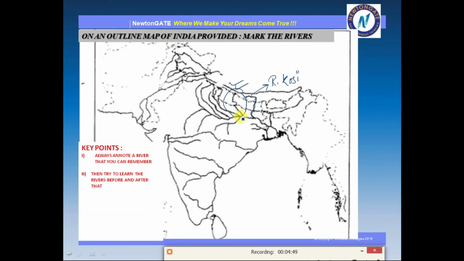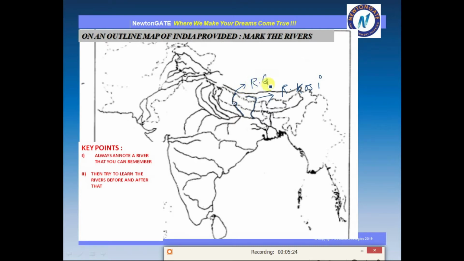My next point is then try to learn the rivers before and after that. Let me show you how I am doing this. I have remembered river Kosi because to me it is symbolic to the number 7, so I can easily remember it. I have remembered that before river Kosi we have river Gandak. Let me point that out. I have to point it out properly with blue.